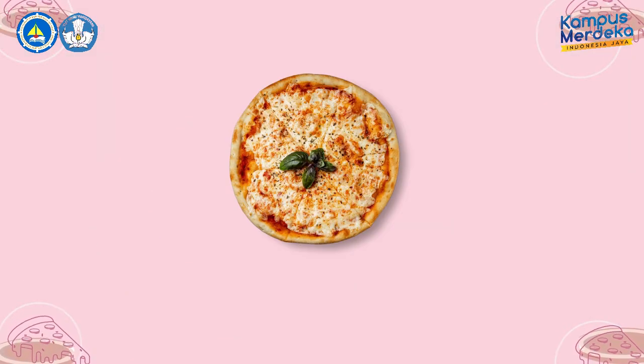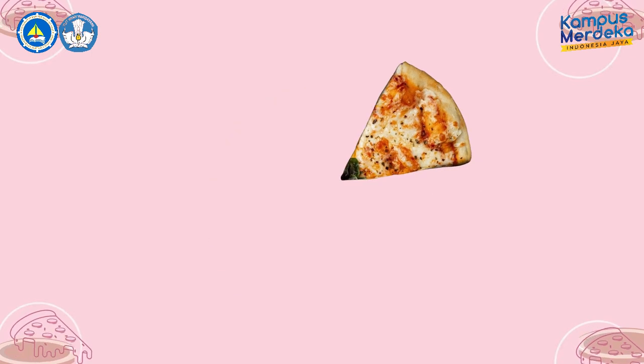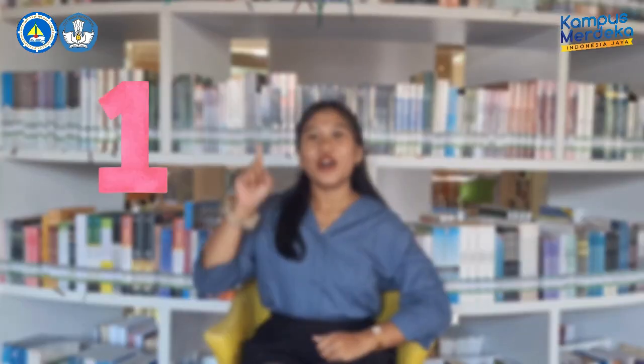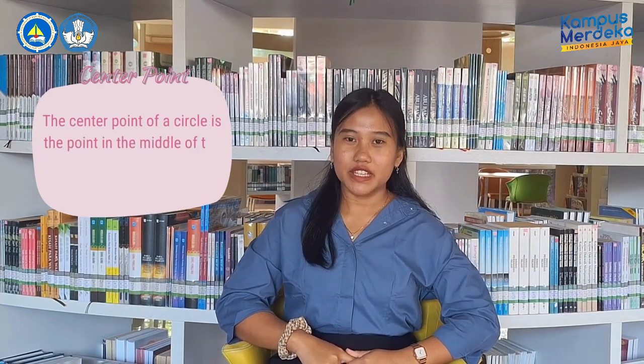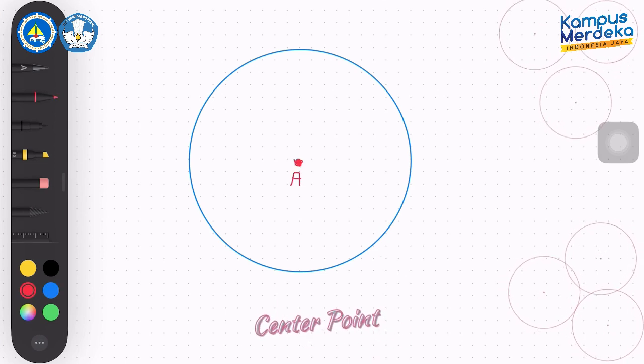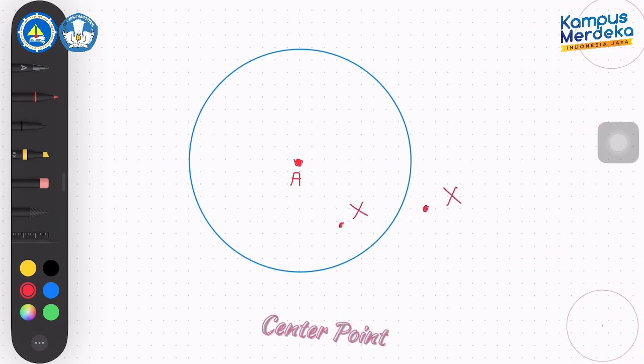Have you eaten pizza? You must know that pizza has a circle shape. When we take one slice of pizza, the slice is an example of a part of a circle. Its name is sector. Besides the sector, a circle has other components. What are they? 1. Center point. The center point of a circle is the point in the middle of the circle. Point A is the center point of the circle. So, when a point is not in the middle of the circle, it's not called the center point.